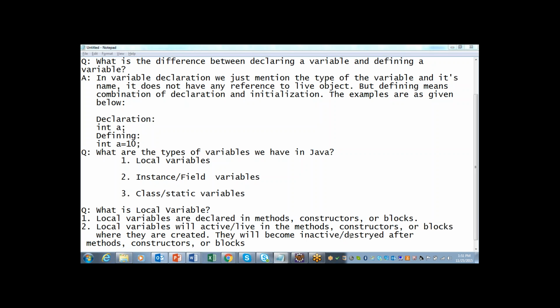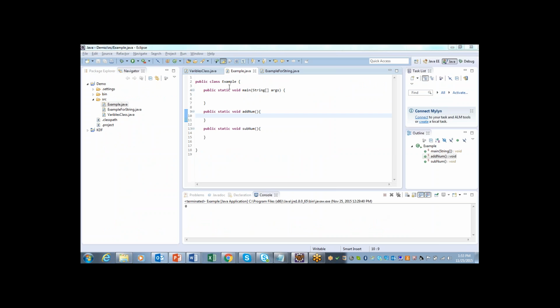They will become inactive or destroyed after the method or constructor or block gets executed. Let us see what this means. Here I have a class called Example, and inside that I have defined two methods. One is addNum and another one is subNum, apart from main.